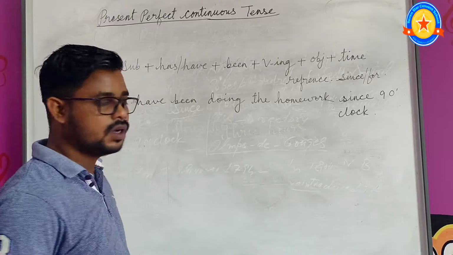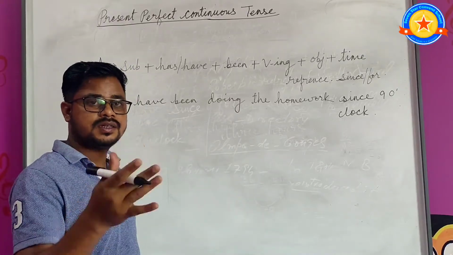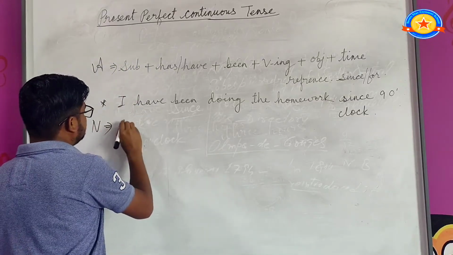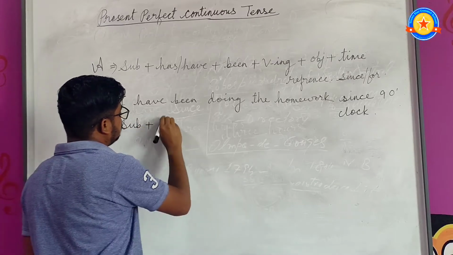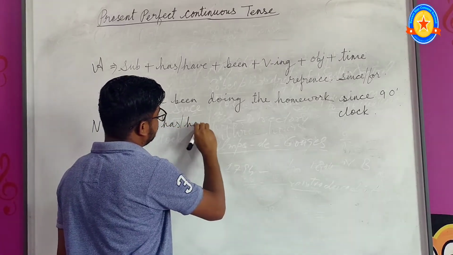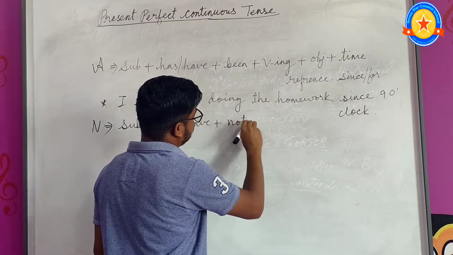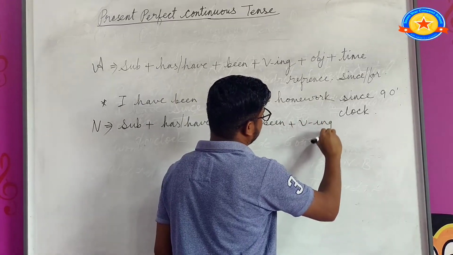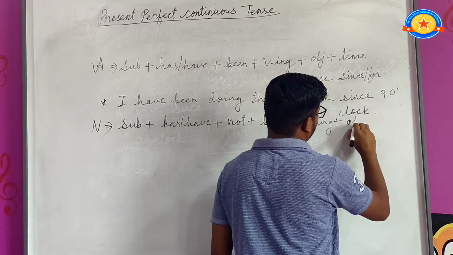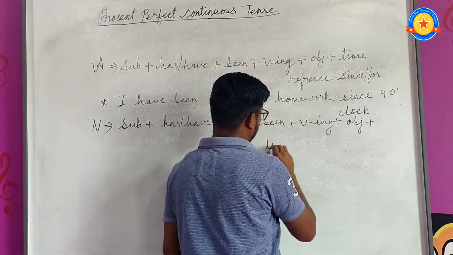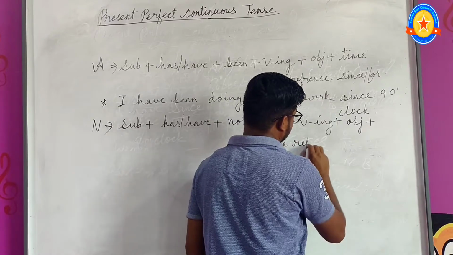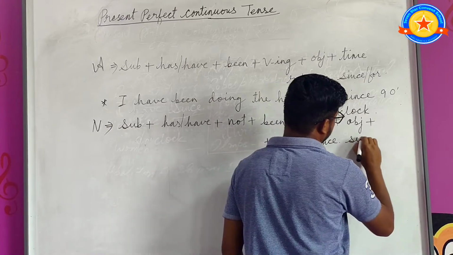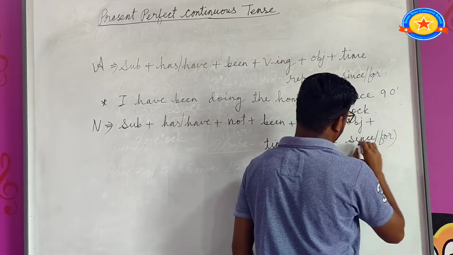Now I will show you how to form present perfect continuous tense in negative sentence. Negative: subject plus has or have plus not plus been plus verb ing form plus object plus time reference, that means since or for.